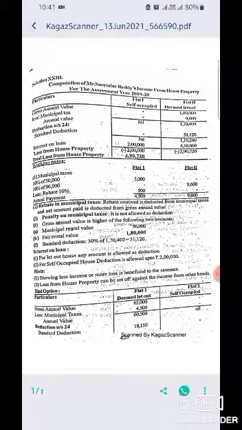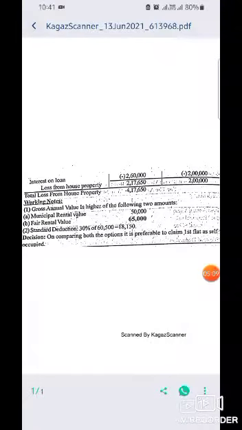When the first house is let out and the second is self-occupied, the gross annual value of the first is 65,000, municipal taxes are 4,500, so the annual value is 60,500. Under section 24, the standard deduction is 18,150 rupees. Interest on loan is 2,60,000 for the first house and 2 lakhs for the second house.